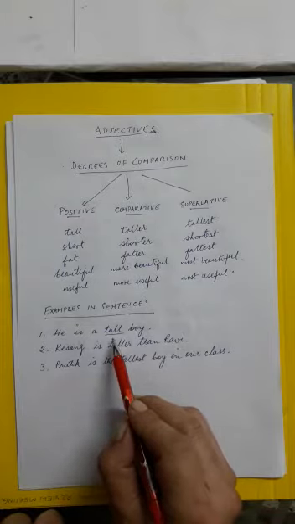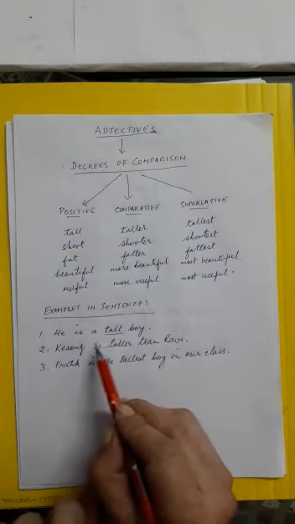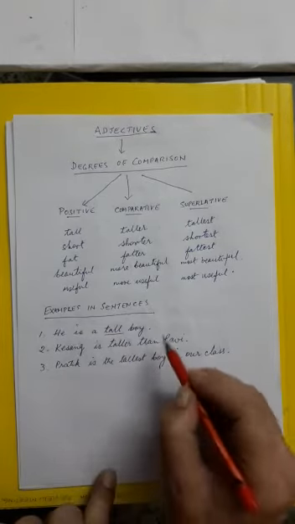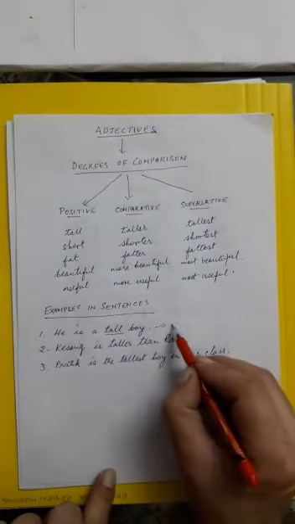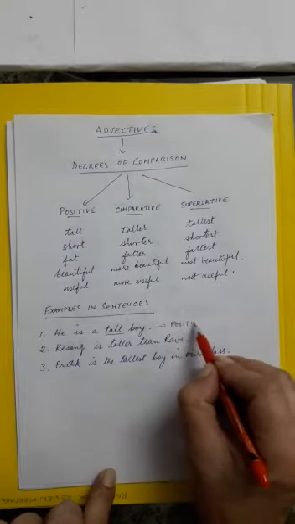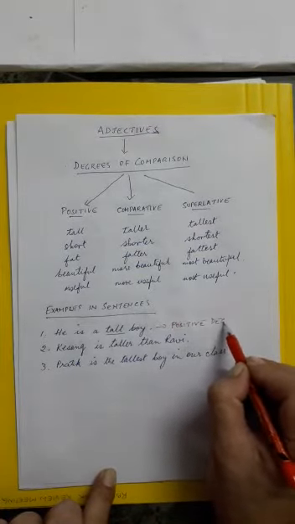Therefore, when you just use it as a simple adjective to describe someone, then this sentence, he is a tall boy, is said to be in the positive degree.